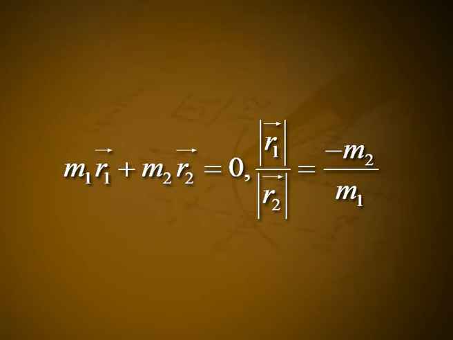That is, modulus of vector r1 divided by modulus of vector r2 is equal to minus m2 divided by m1. In general, vector r into m1 plus m2 is equal to m1 into vector r1 plus m2 into vector r2. Differentiating, we get vector r dot into m1 plus m2 is equal to m1 into vector r1 dot plus m2 into vector r2 dot.